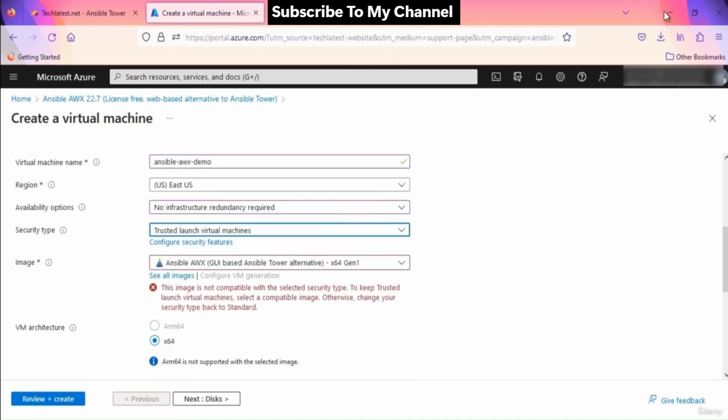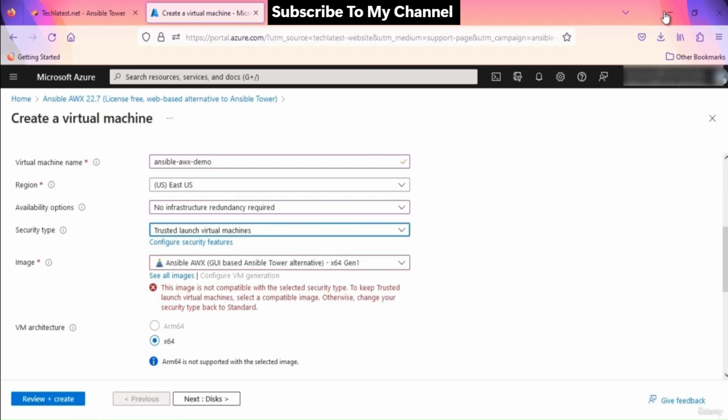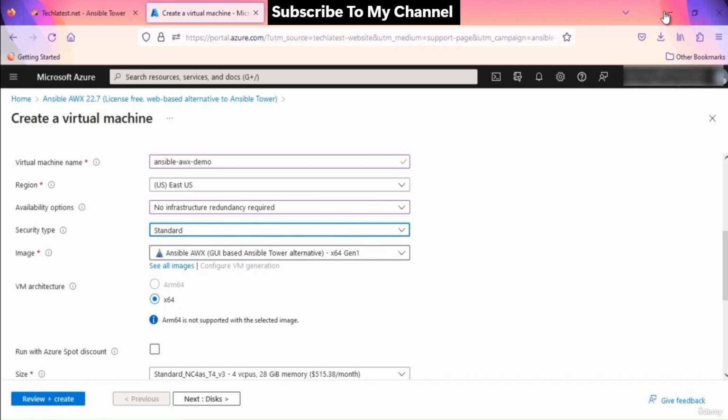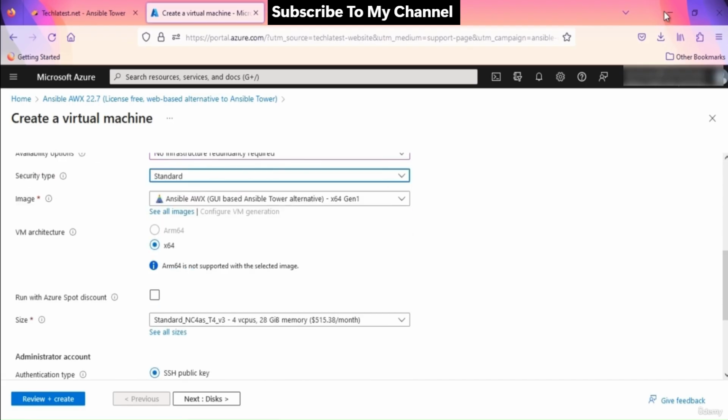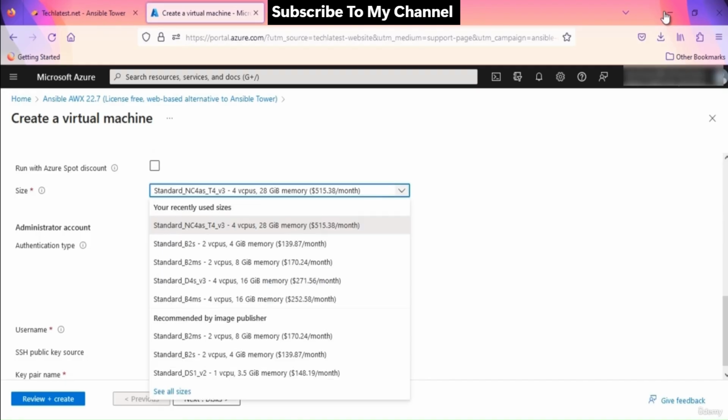Please note that if you see the error message "This image is not compatible with selected security type" below the image name, as shown here, change the security type to Standard from the security dropdown to fix it. Optionally, change the number of cores and amount of memory. You can deploy the VM with a higher configuration as per your need. I'm using the Standard B2s size for this demo.